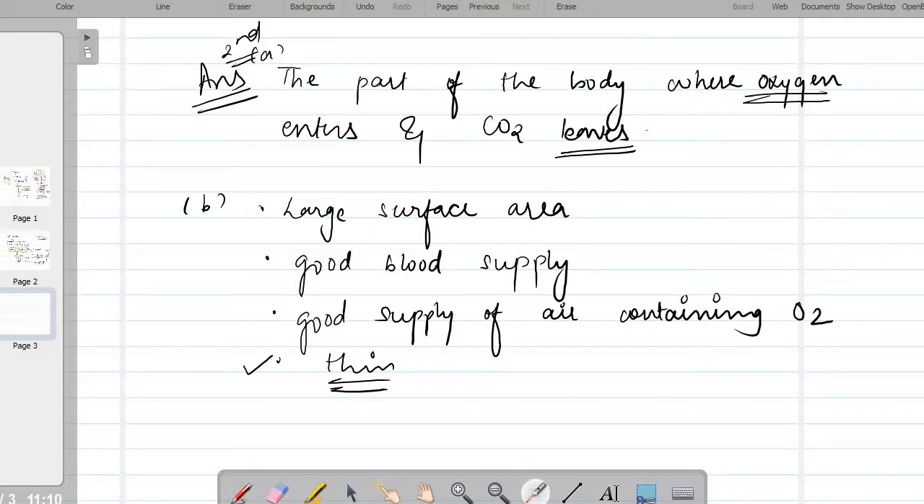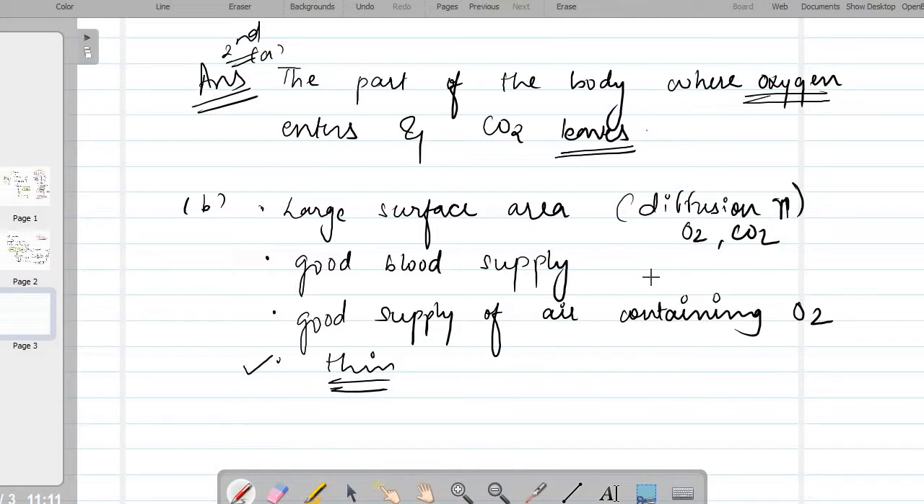So if we talk about the large surface area, that means that a lot of oxygen and carbon dioxide can diffuse across the surface simultaneously. Since it has a large surface area, the more the surface area, the more will be the diffusion. And here diffusion is basically for CO2 and oxygen.